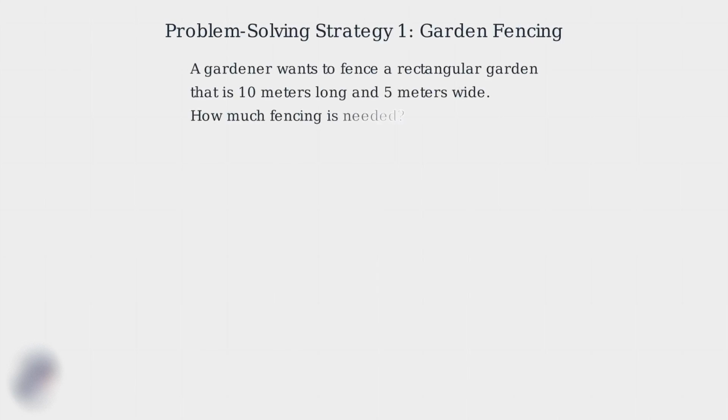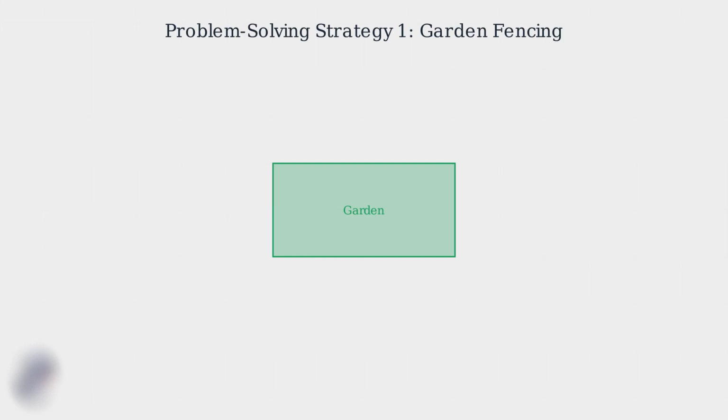Now we'll apply our understanding of perimeter to solve a practical problem. A gardener wants to fence a rectangular garden that is 10 meters long and 5 meters wide. The question is, how much fencing is needed? To visualize this problem, imagine looking down at the garden from above. We have a rectangle where the length is 10 meters and the width is 5 meters.